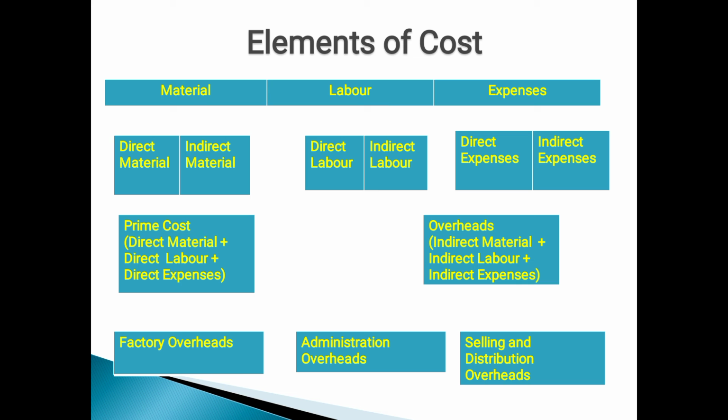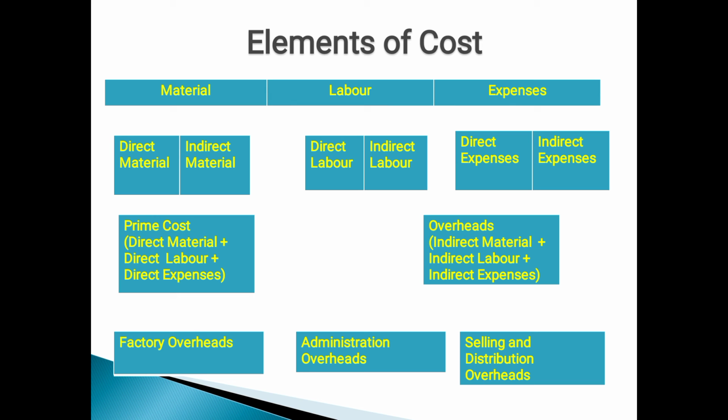Then labor. Labor is one of the major resources which is used to convert the raw materials into final product. Under that head, we classify it into direct labor and indirect labor. Direct labor are those who are engaged in the production work, so that we can measure their performance and show the output on that particular day. We can show the performance in the form of product.